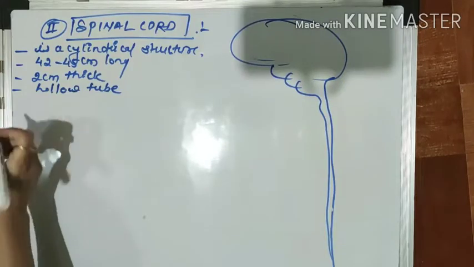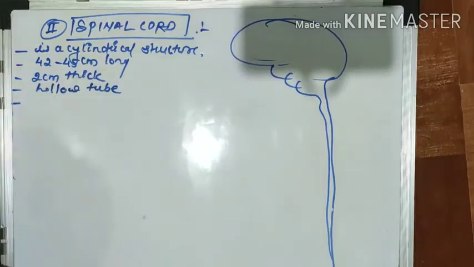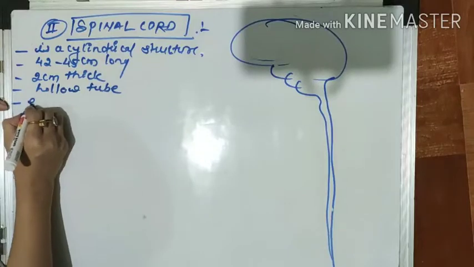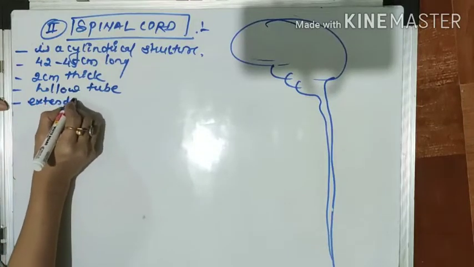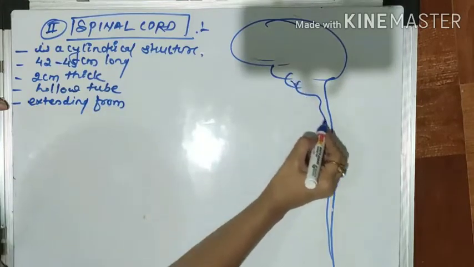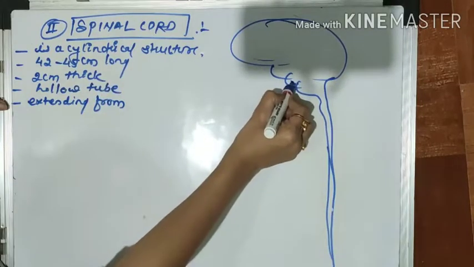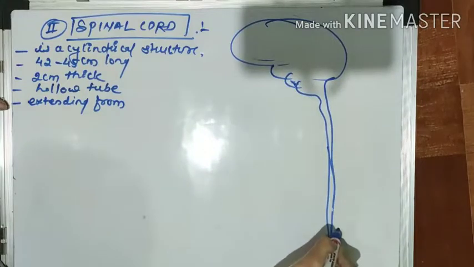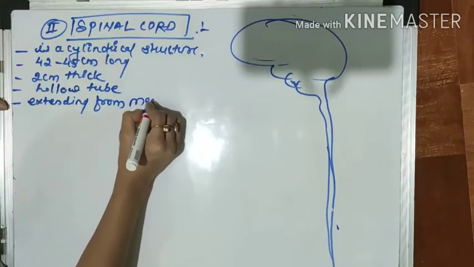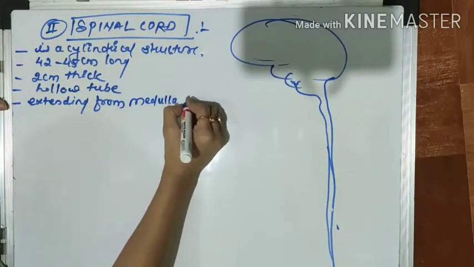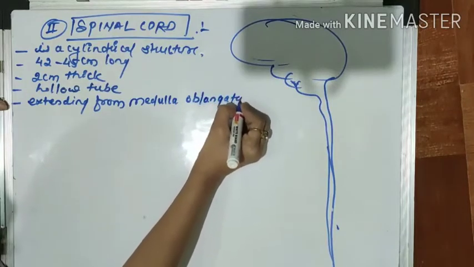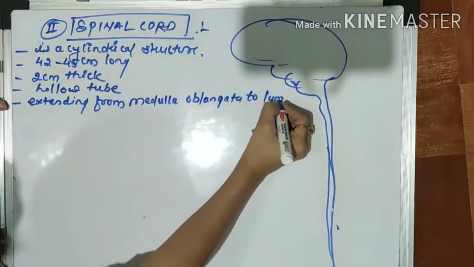Okay, and this spinal cord extends, again I am repeating, from the medulla oblongata. Its extension of the medulla oblongata is nothing but the spinal cord. So it extends from the medulla oblongata to the lumbar region.